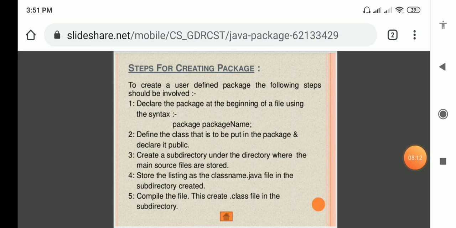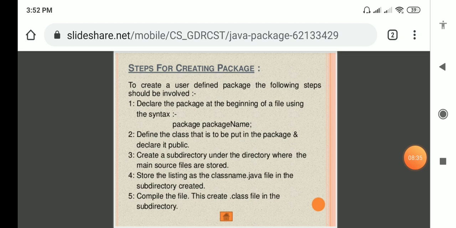How to create my package? To create a user defined package, the following steps are involved. First, declare the package name at the beginning of a file using the syntax package name. And the second one is to define the class that is to be put into the package and declare it public.